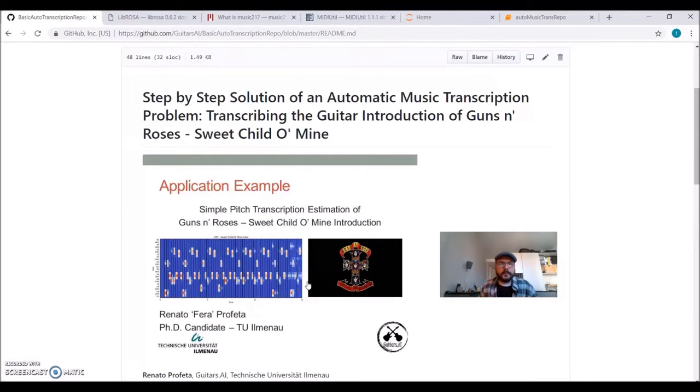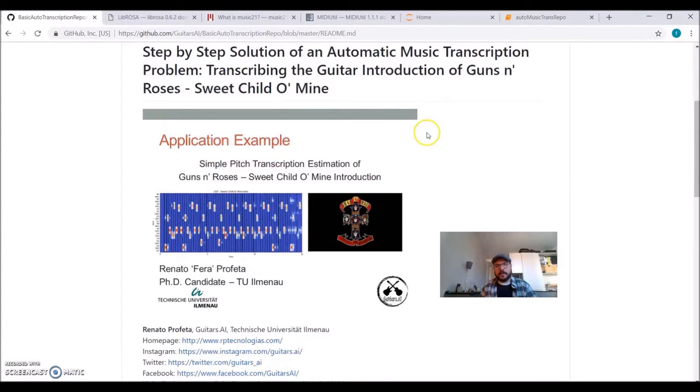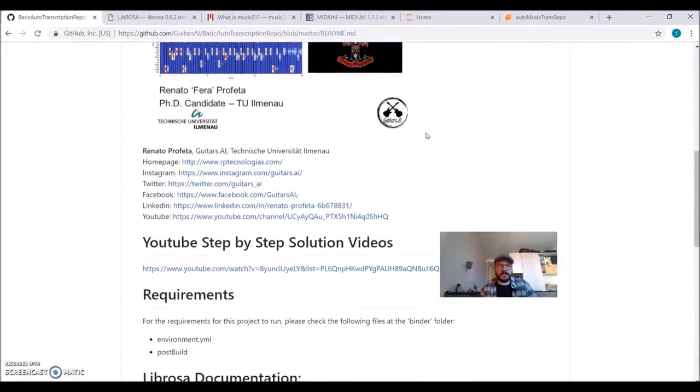Hi guys, I'm Fera from Guitars AI, and I welcome you to this gentle introduction to automatic music transcription. We will go through a step-by-step solution of a music transcription problem: I would like to automatically transcribe the introduction of Sweet Child O' Mine by Maestro Slash, Guns N' Roses, from audio to a music score and also to MIDI.